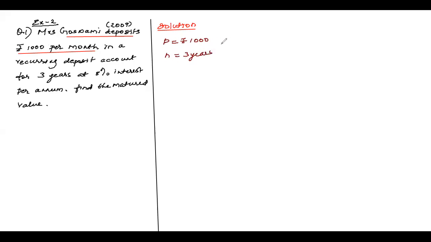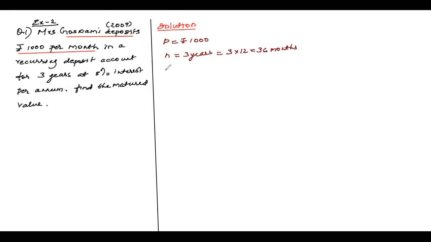So 3 years में कितना months होता है बेटा? 3 into 12, 36 months. It has got 36 months, okay? So what is N, children? 36 months. Now, what is the rate of interest? At 8% interest per annum.